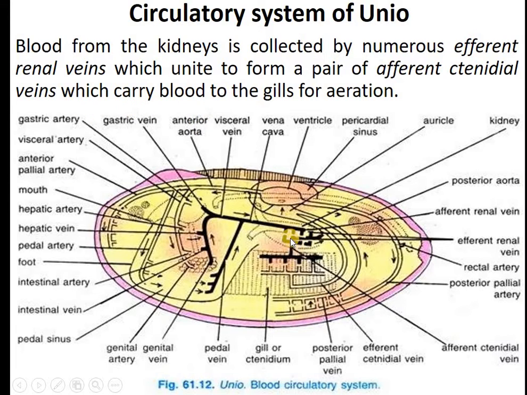So this is the mechanism where the blood, before going to the heart, goes first to the kidney, second it goes to the gills for aeration. So this is a peculiar type of respiration where students get a lot of confusion. So it should be very clear in this case.